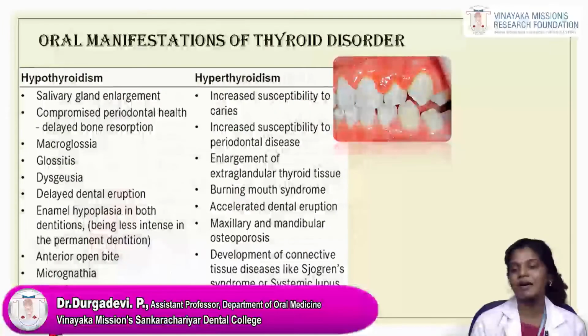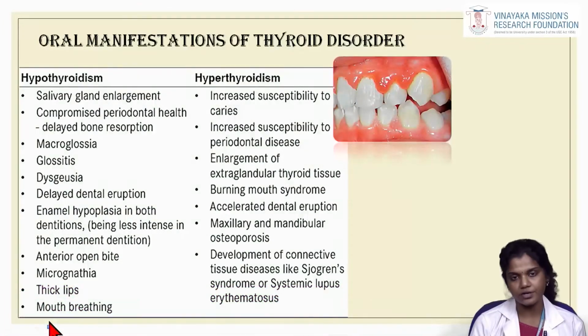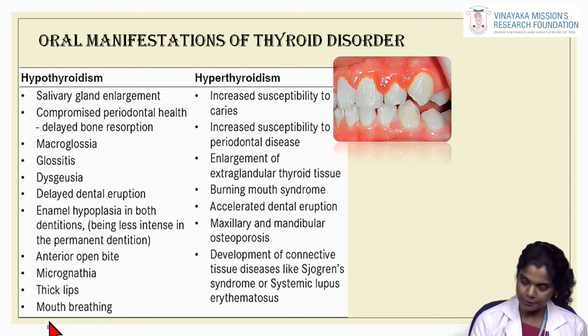So these are the oral manifestations of thyroid disorders. You have hypothyroidism and hyperthyroidism. So under hypothyroidism, there is salivary gland enlargement, compromised periodontal health and delayed bone resorption, macroglossia, that is enlargement of the tongue, glossitis, that is inflammation of the tongue and pain over the tongue, dysgeusia, there is alteration in taste, delayed dental eruption, enamel hypoplasia in both the dentitions, anterior open bite, micrognathia, thick lips, and mouth breathing.